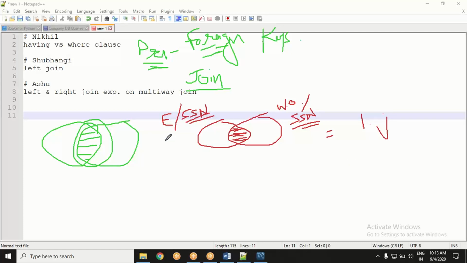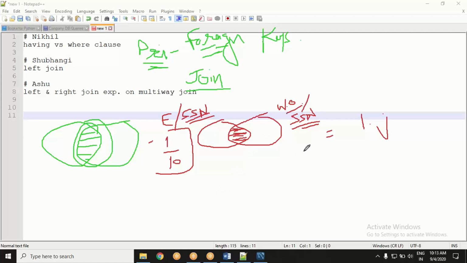Now, what will happen? Suppose there are SSNs 1, 2, 3, 4, 5 up to 10. Getting the idea? I'm just giving you an example. In the employee table, there are 10 employees and we have their SSN like 1, 2, 3, 4 up to 10.